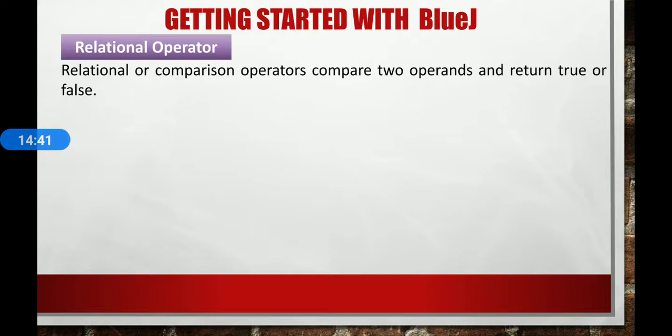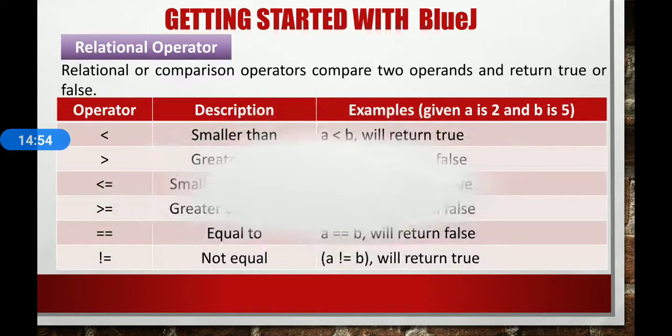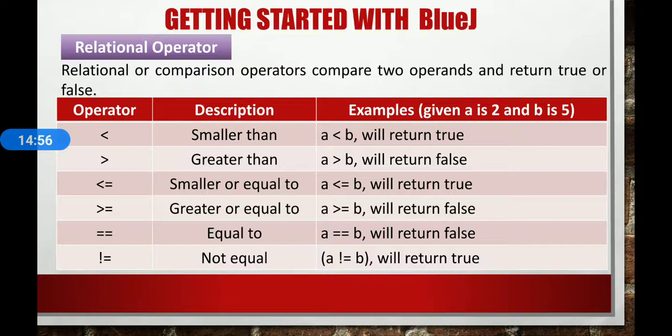Now the relational operators. Relational or comparison operators compare two operands and return true or false. Relational operators in Java are summarized here. First, smaller than. Here's the example. If a is 2 and b is 5, then a is less than b returns true. Yes, 2 is less than 5. It's true. A relational operator always returns a value of true or false.